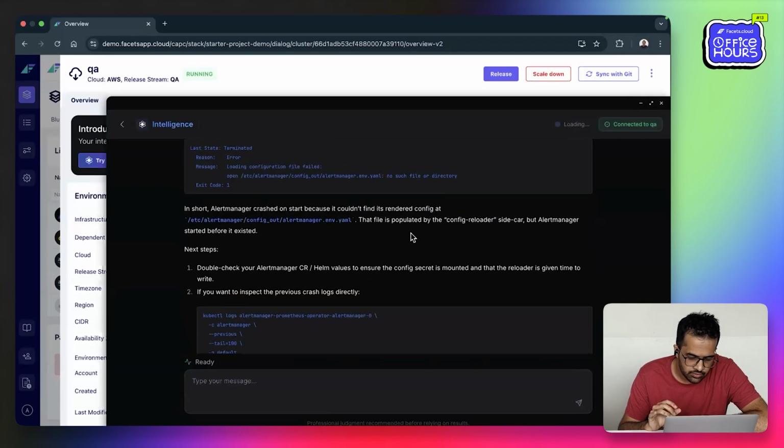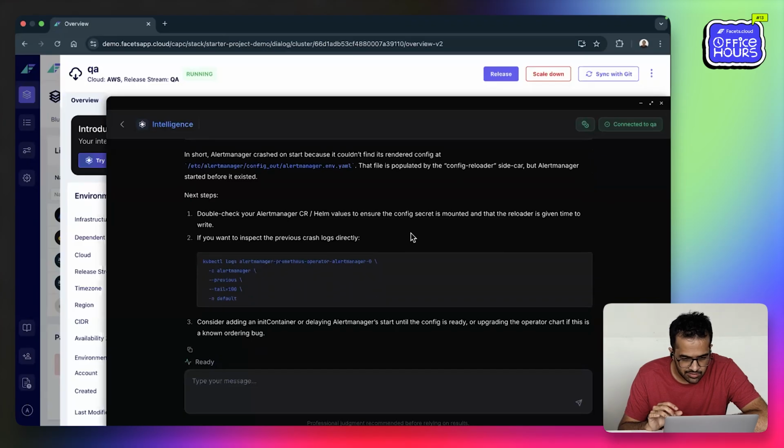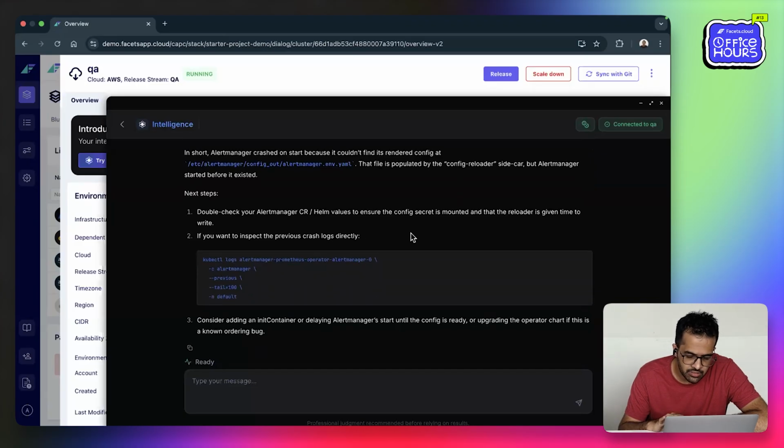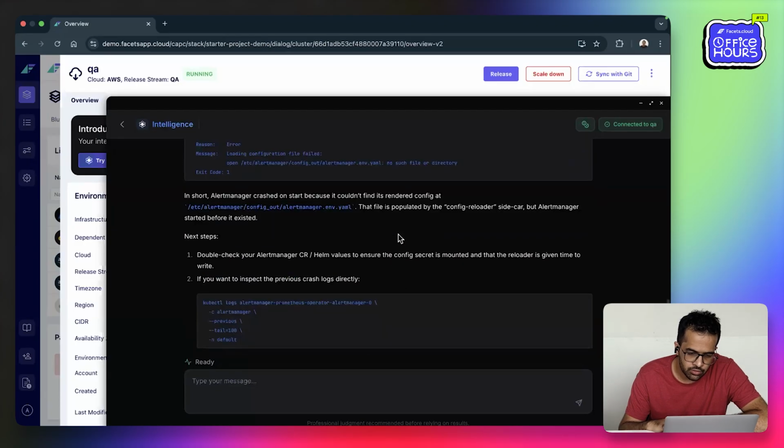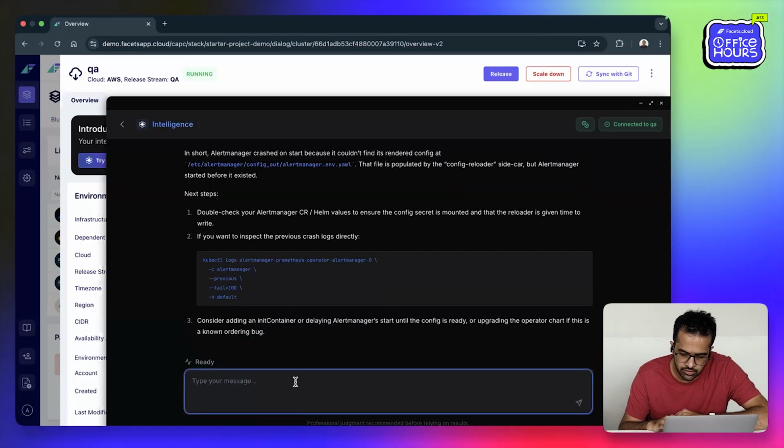The next thing is that it has access to write as well, if you want to make some changes here. Here we are just doing read-only operations. If you want to do some write access as well, you can proceed with that.